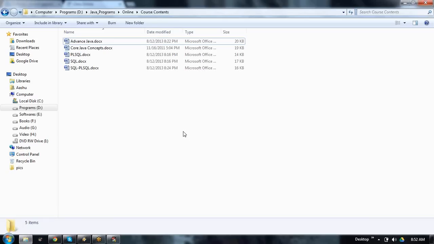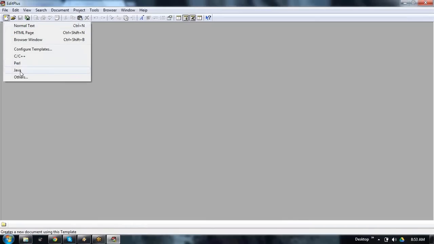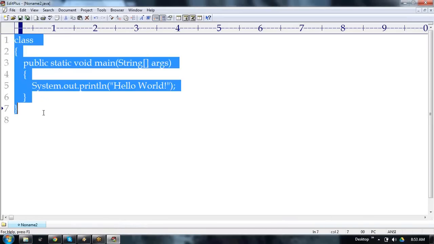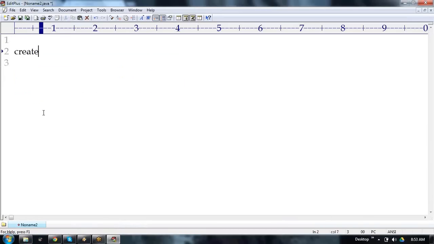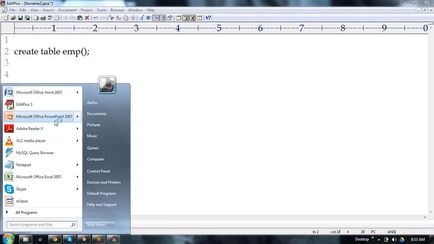I want to store some data into the database. Simple. My requirement is to store some data into the database. If you want to store the data into the database, we need to write some queries. We need to write an insert query. That I will show when I go to the real-time example. But here, look at this. First, we need to create one table in the database. Create table, and the table name. We are going to create the employee table. The employee table has two columns. Simple. I'll show it in a different style.